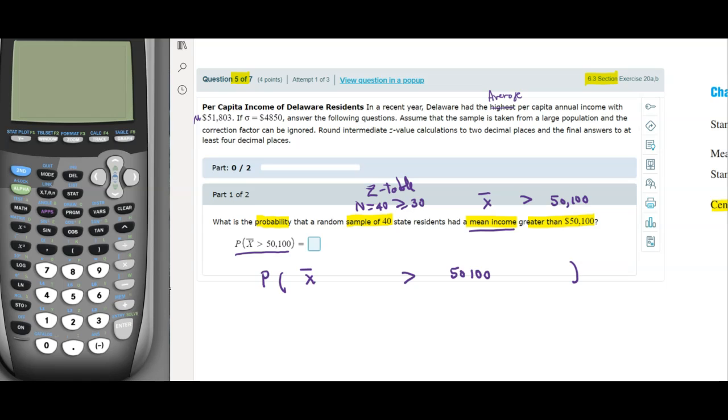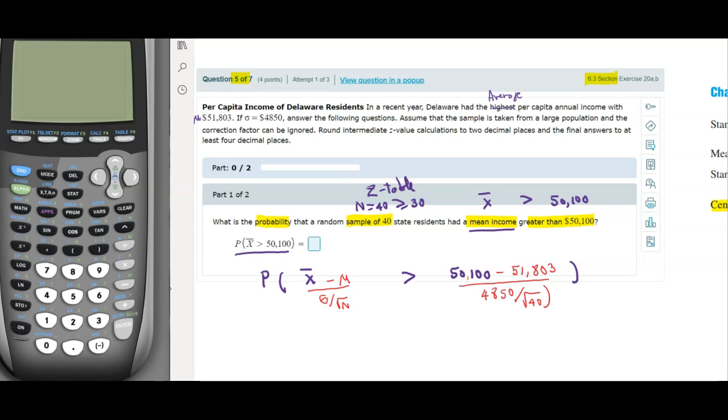If I apply my formula, which is X bar minus mu divided by sigma divided by radical n, I'm going to plug the values in. So it's going to be 50,100 minus 51,803 divided by sigma, which is 4850, and divide everything by radical 40.